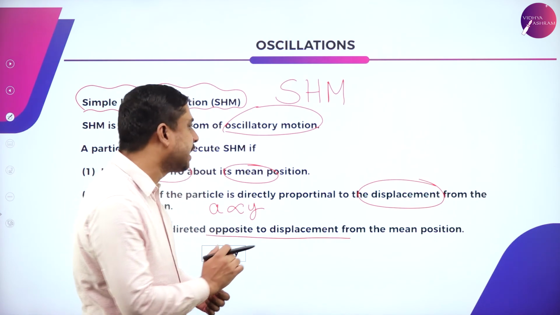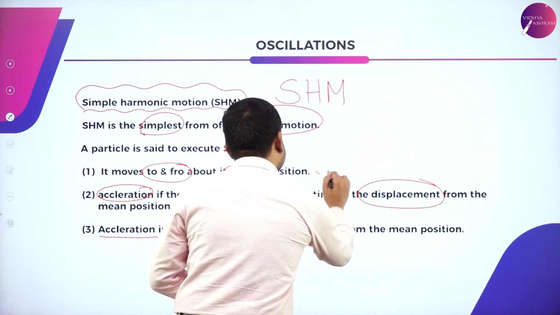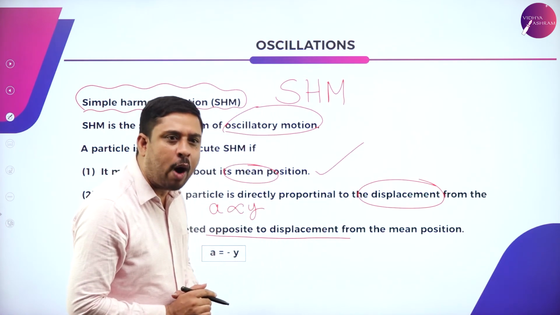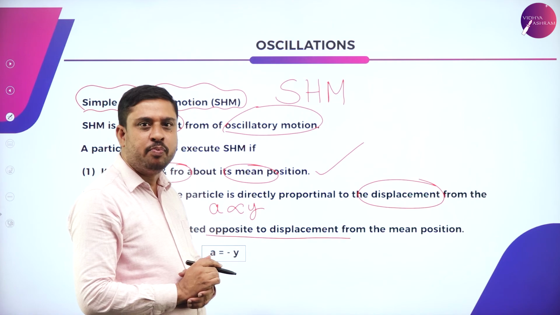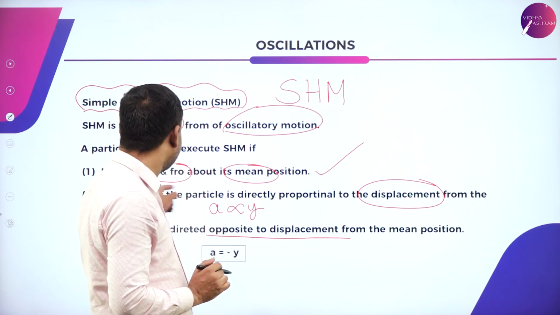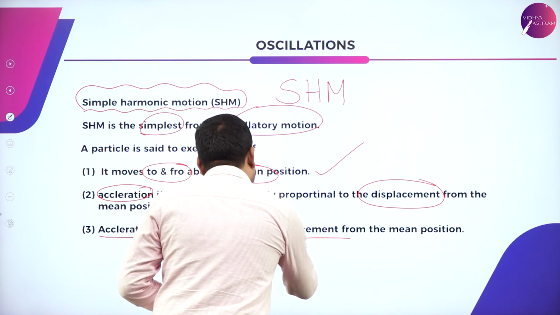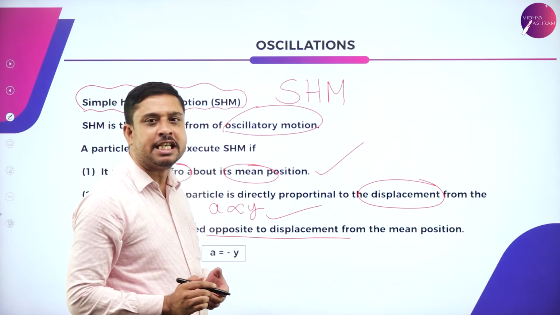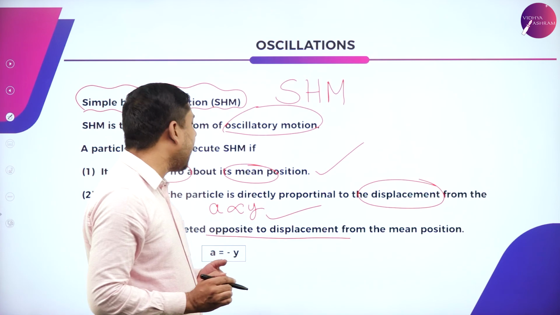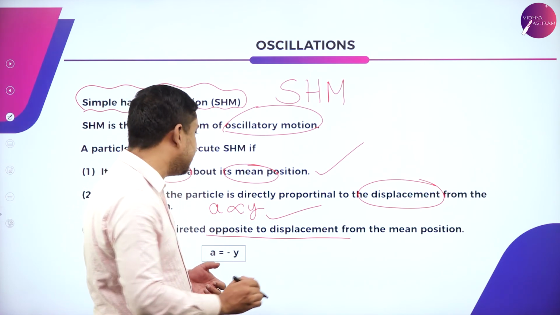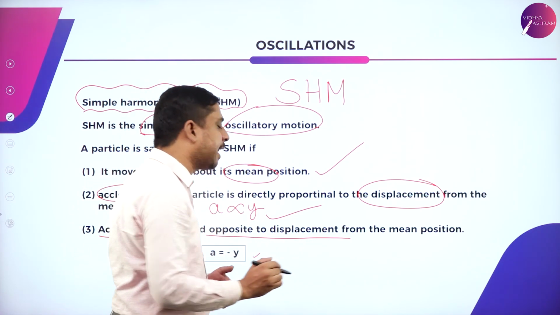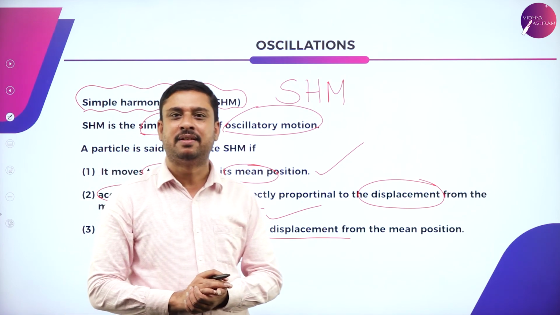The particle should oscillate to and fro about its mean position. Acceleration of the particle is directly proportional to displacement. Acceleration and displacement act opposite to each other.